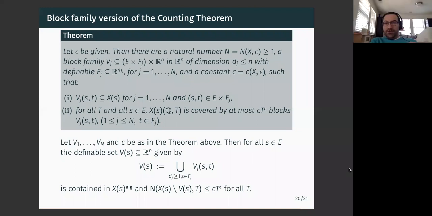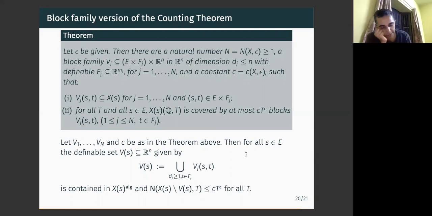I have one question, and probably the answer is no: in this point counting business, this Pila-Wilkie business, is there any difference between polynomially bounded structures and non-polynomially bounded structures? Well, not for this proof, but there are some refinements where people look at making this constant C effective.